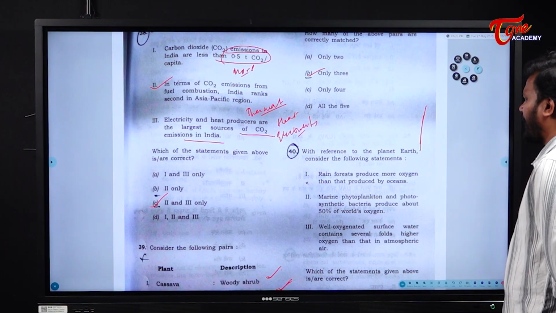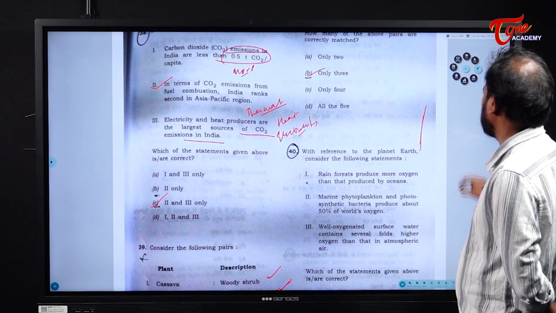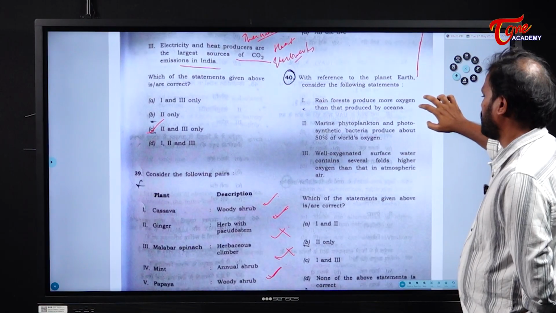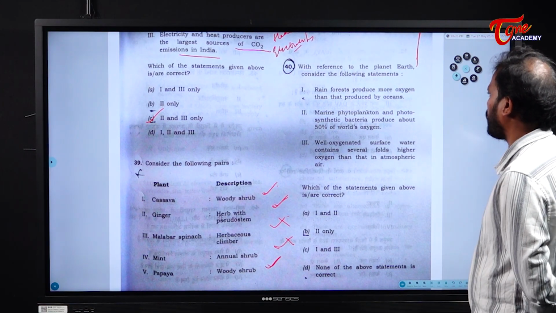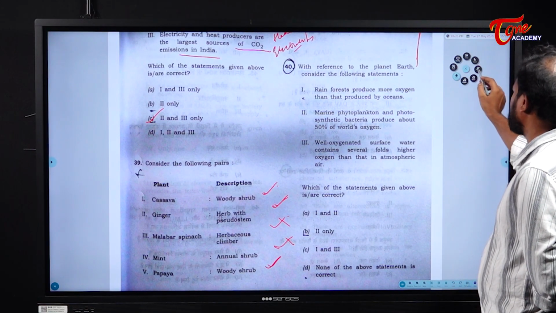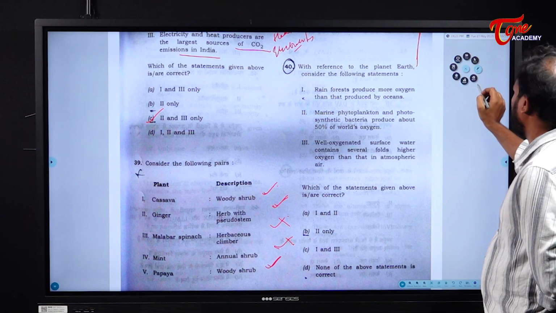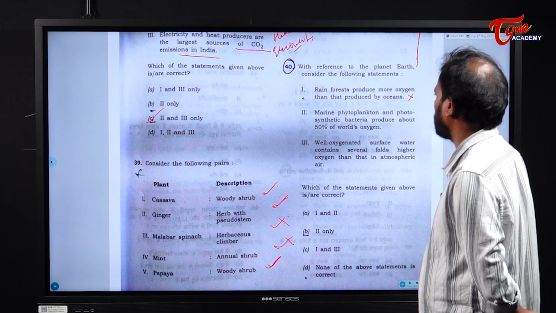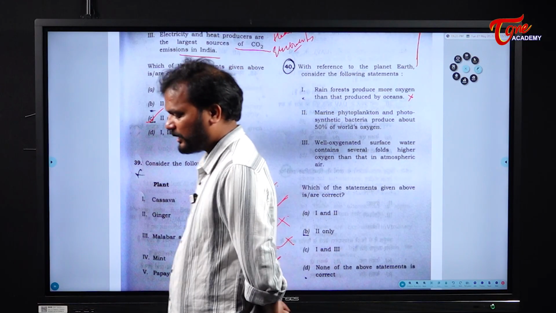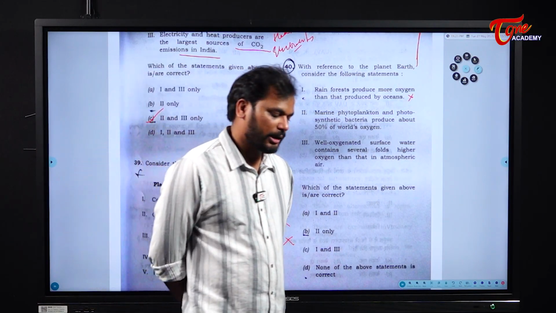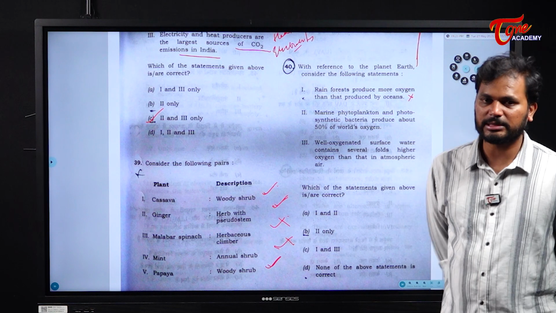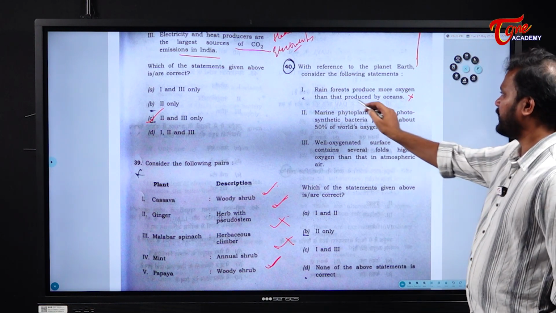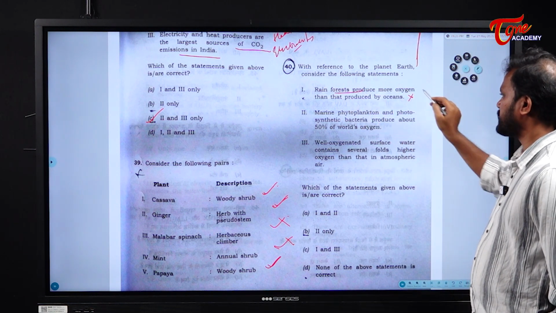With reference to the planet Earth, consider the following statements. Rainforest produces more oxygen than that produced by oceans. Okay. See, this particular statement is wrong. Why? Because we have the aquatic ecosystem, and the aquatic ecosystem produces a large amount of oxygen, more than the rainforest. So this statement is wrong.